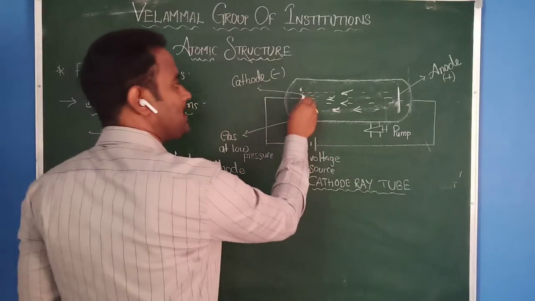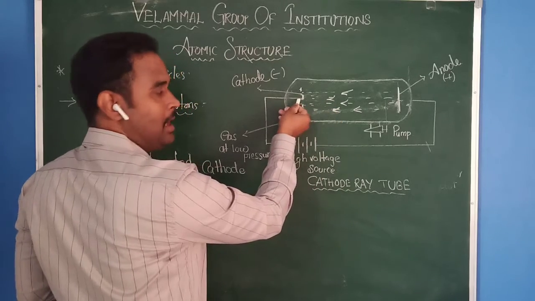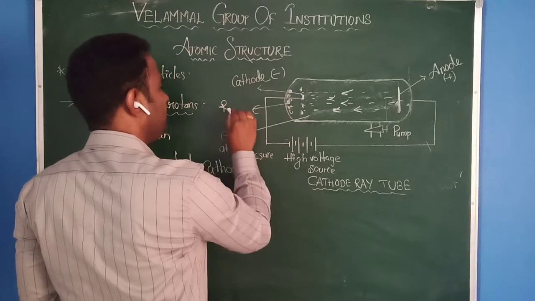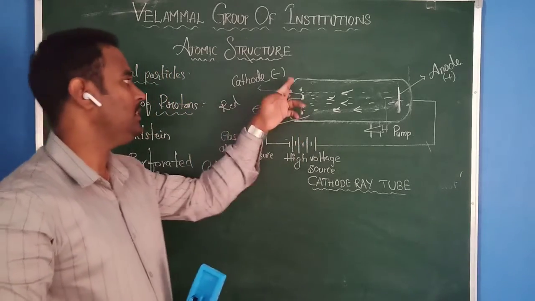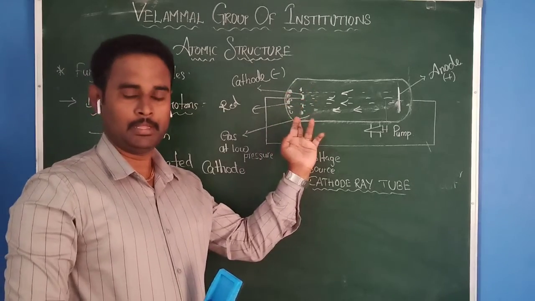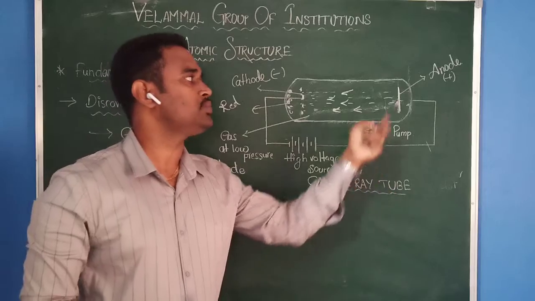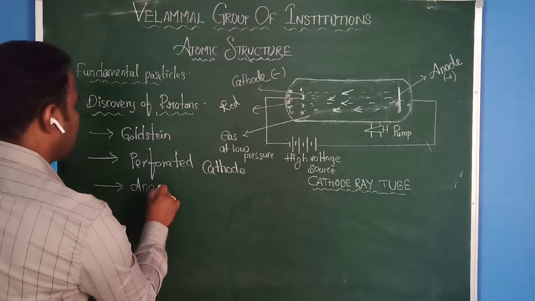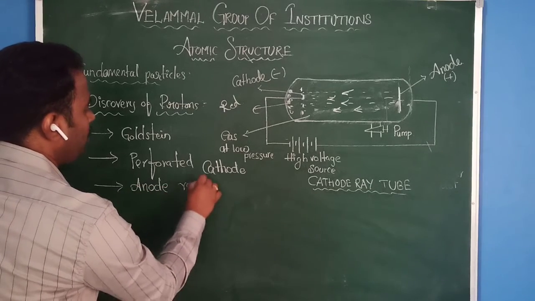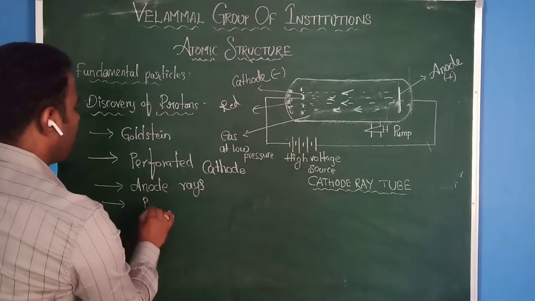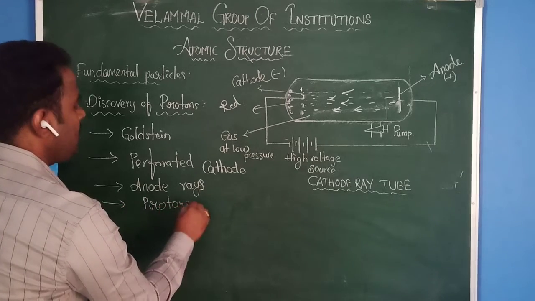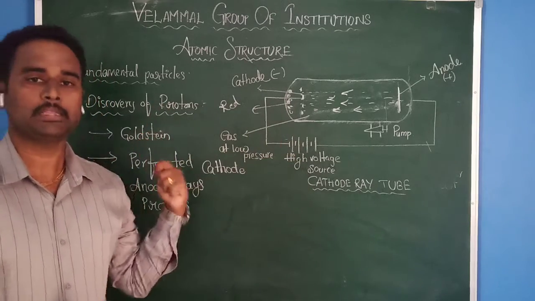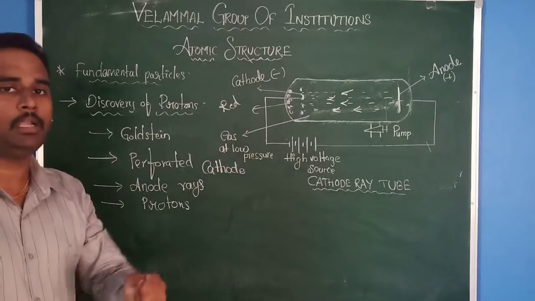Those particles pass through the gaps and form red color dots on the discharge tube, the glass tube. Then he concluded that the particles which are traveling from anode to cathode are called anode rays. Afterwards these are called protons.